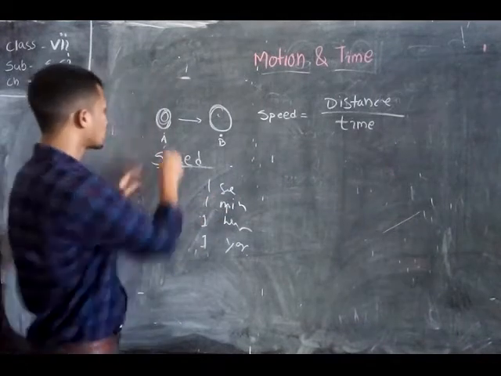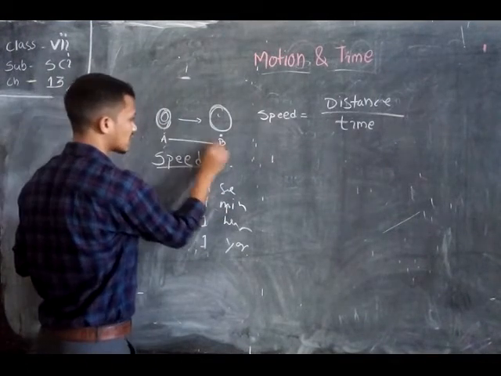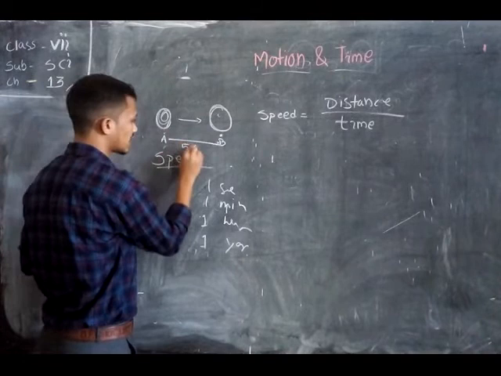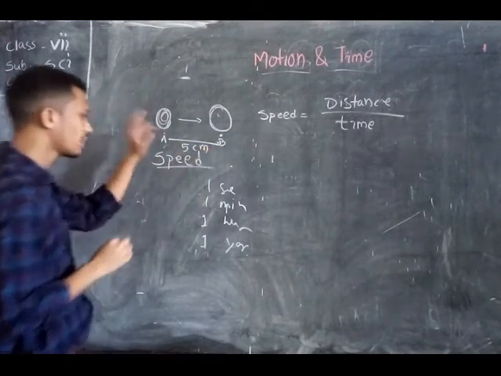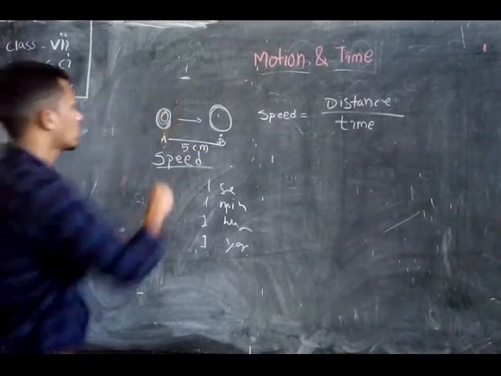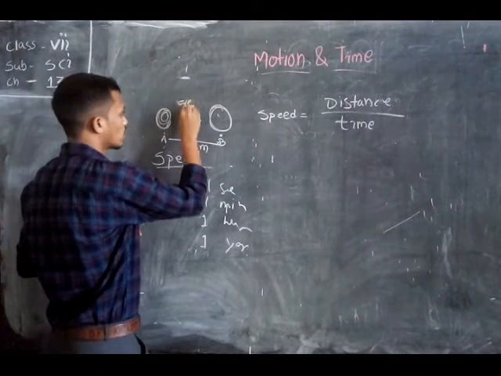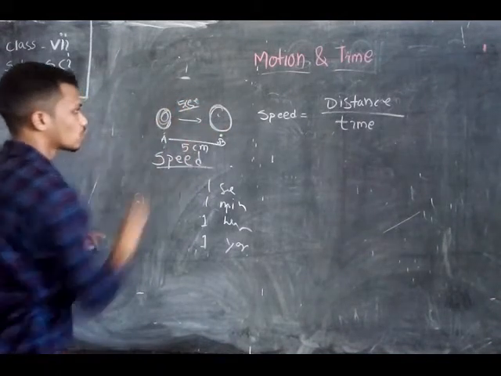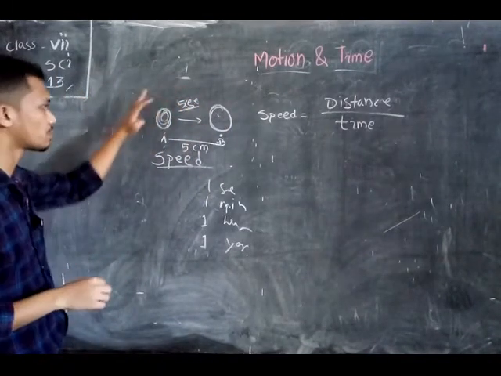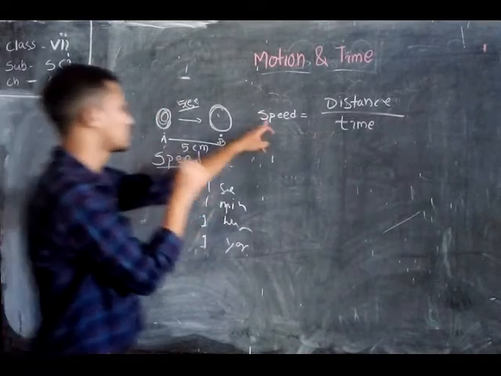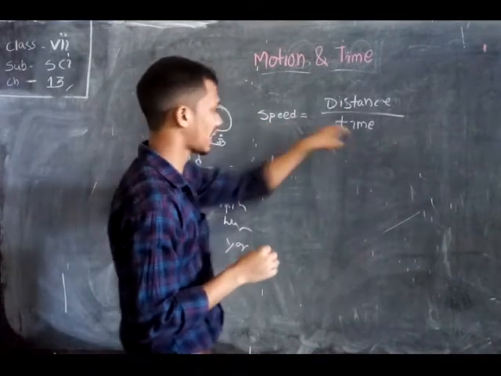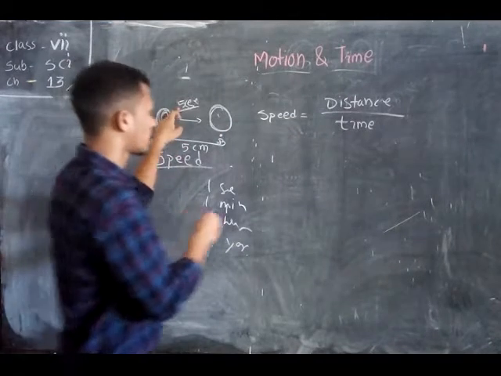Suppose the distance this ball travels is 5 centimeters, and the ball takes 5 seconds to move from here to there. How can we calculate the speed? Speed is distance upon time. Here the distance is 5 centimeters and the time is 5 seconds.